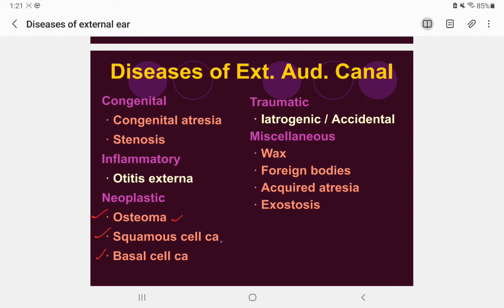Osteoma, okay. In the pinna we only had squamous cell carcinoma and basal cell carcinoma, but in the EAC there can be osteoma. And in the miscellaneous, we have wax. Wax can cause some diseases, and then foreign bodies, and then acquired atresia. So some pathology can also cause atresia, and in congenital it can occur congenitally. And exostosis, so we will discuss about it down.